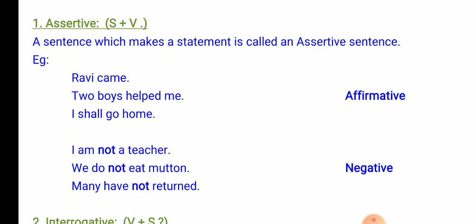Now, what is it that you have to remember? An assertive sentence is a sentence which makes a statement. It begins with the subject and it is followed by the verb. It ends with a full stop. The assertive sentence has two divisions. One is affirmative and the other is negative.